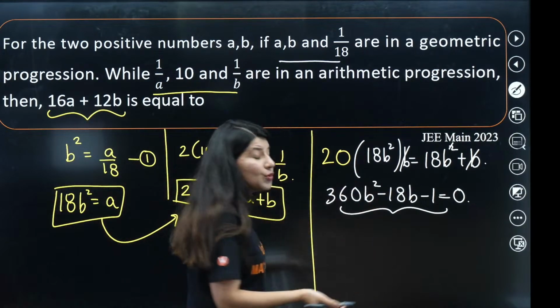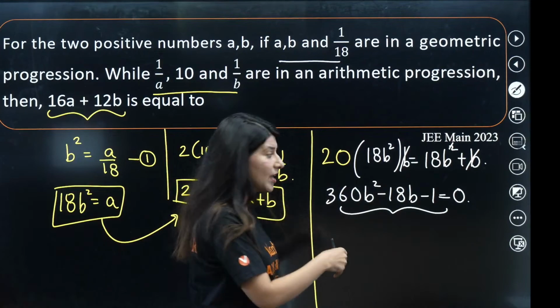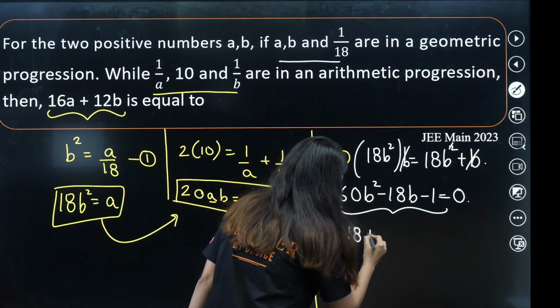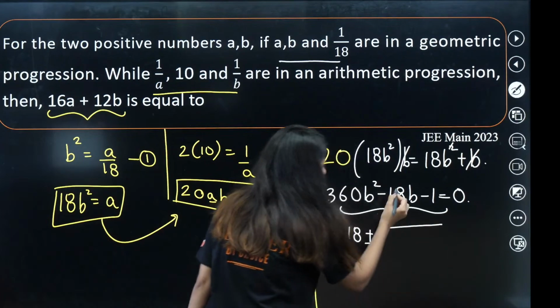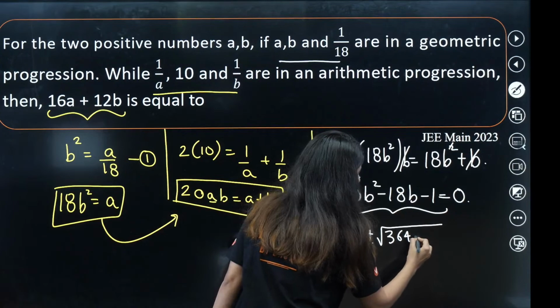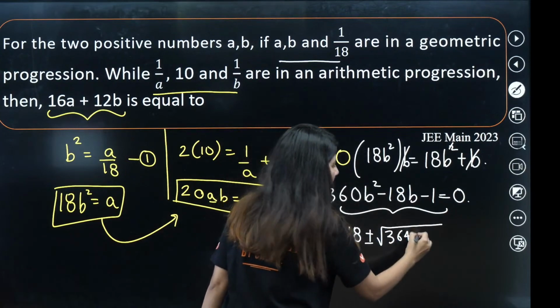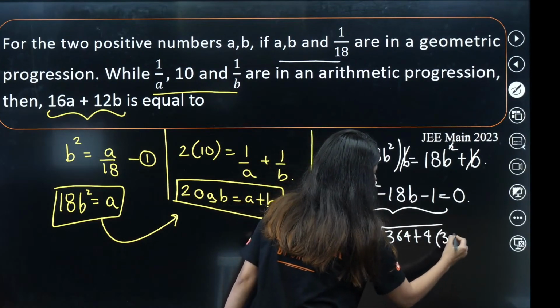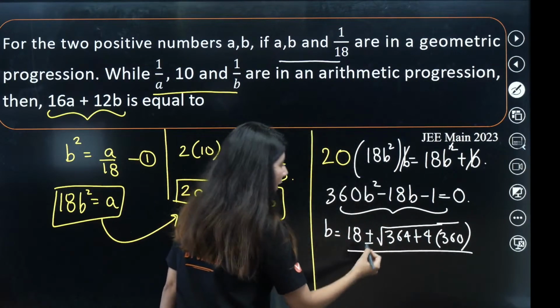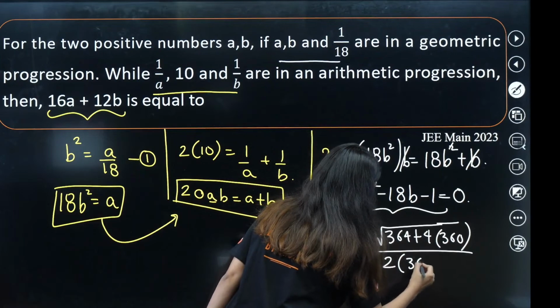So how to solve it? By applying the formula. Let's apply the formula. B equals 18 plus minus square root of b square, so that would be 18 square minus 4AC, so plus 4 into 360, whole upon twice of A, so 2 multiply 360.